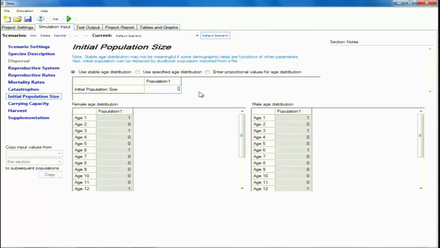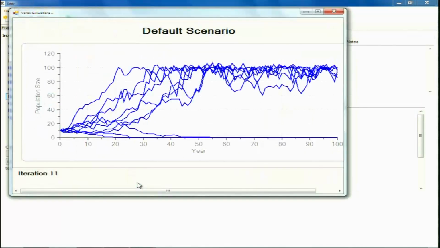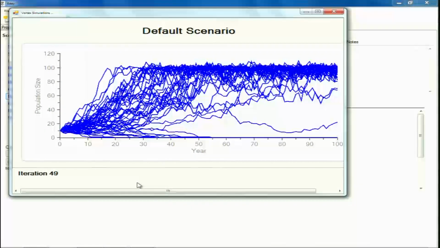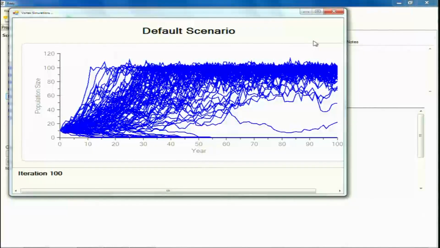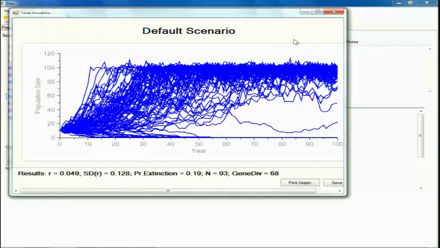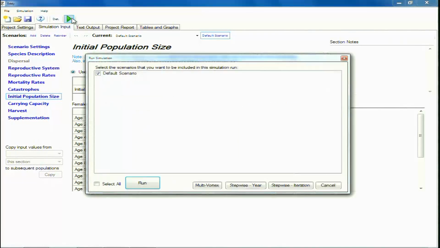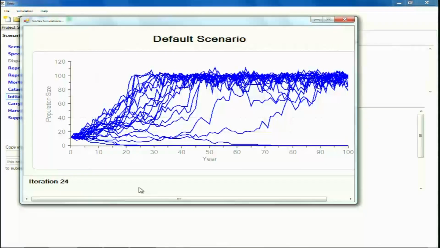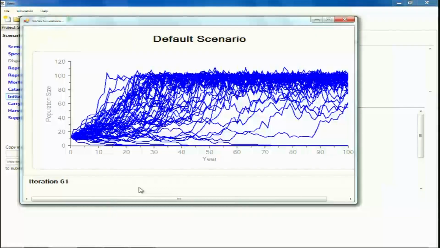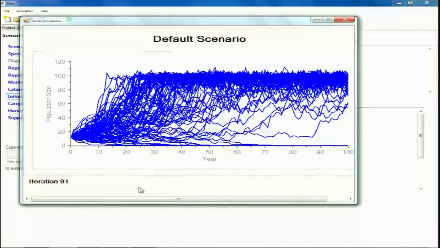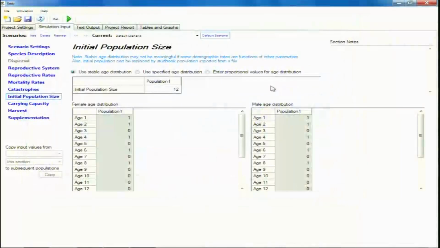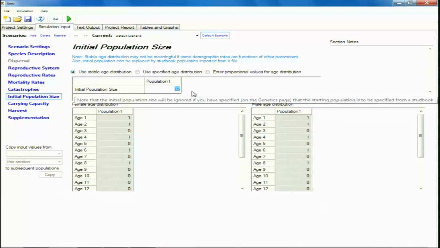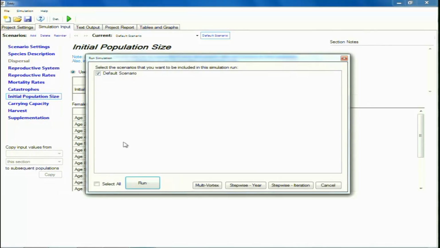So, what we are trying to do here is to understand the minimum viable population size. Here also we are seeing extinction, so we will say that this is also not a viable population, but then the extinction probability is now only 19%. Now, with 12 individuals as our starting population, we have an extinction probability of 17%. Let us increase it even further.